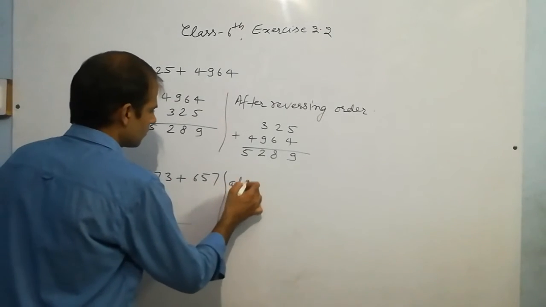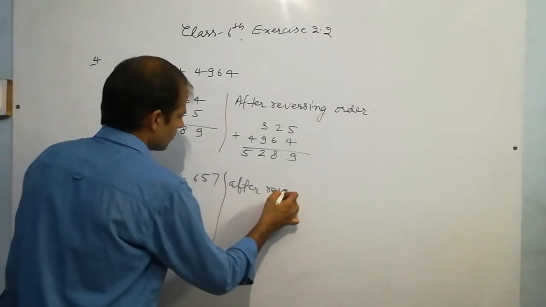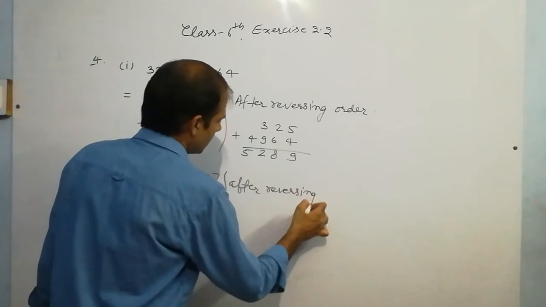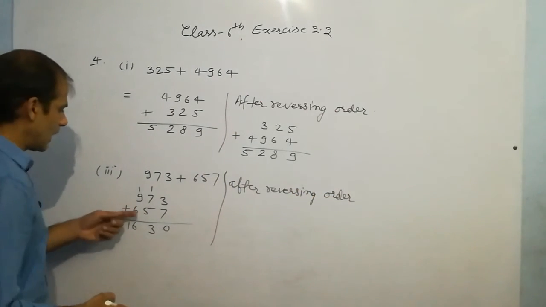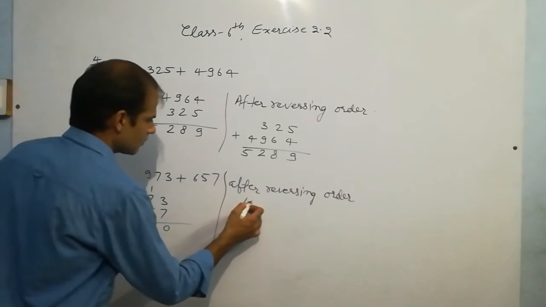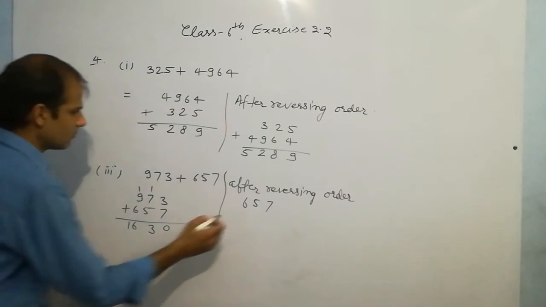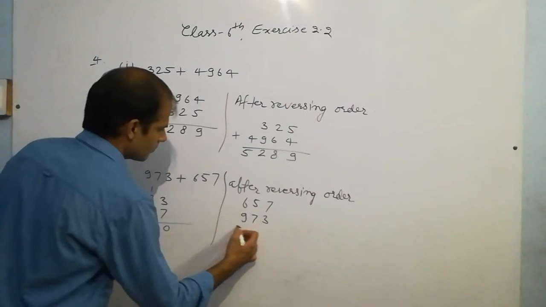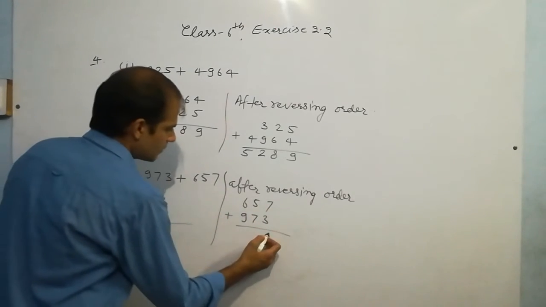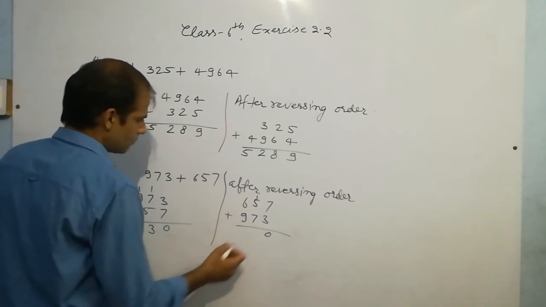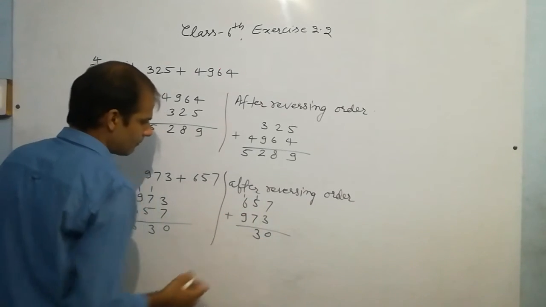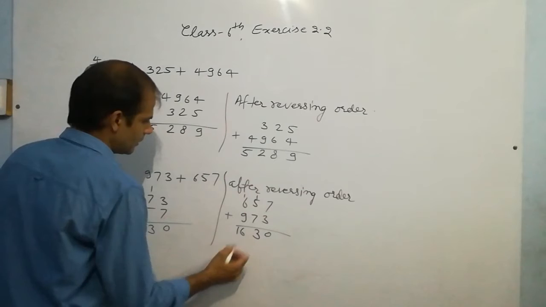Now after reversing the order, you will write this number upside and this number downside. 7 plus 3 is 10, 1 carry, so 5 plus 1 is 6, and plus 7 is 13, 1 carry, it is 7 plus 9, 16.